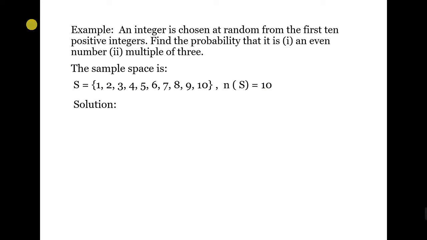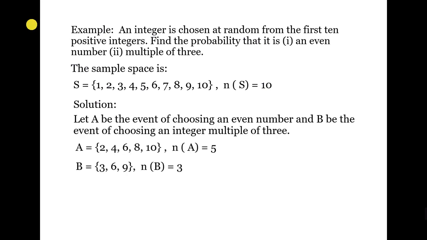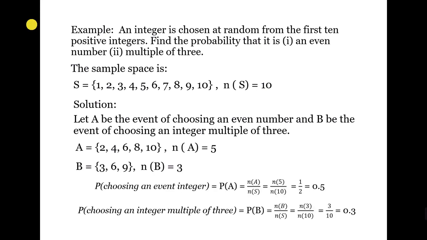The number of outcomes for A is 5, while for B it is only 3. Now we proceed to the formula for the axioms of probability. The probability function of event A is equal to the number of outcomes of A divided by the finite sample space. The same procedure applies for event B. Then the result for A is 0.5 while B is 0.3.